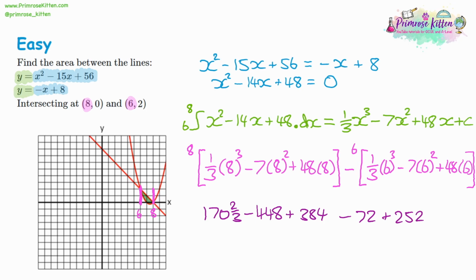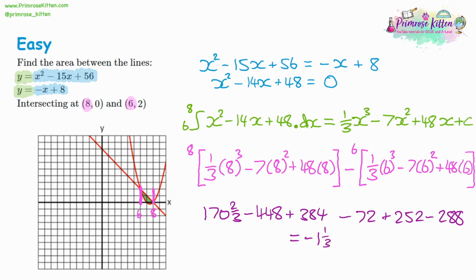Then 48 times 6 is 288. But remember, we're taking away the second bracket, so we need to take away the 288. If you put all of that into your calculator altogether, then the answer you're going to get is quite interesting. It's going to be a negative number. It's going to be negative 1 1/3.